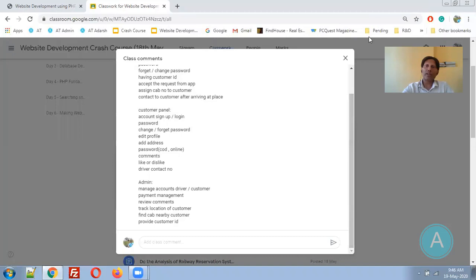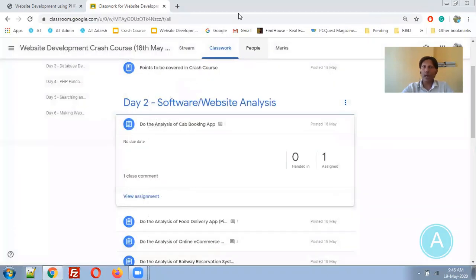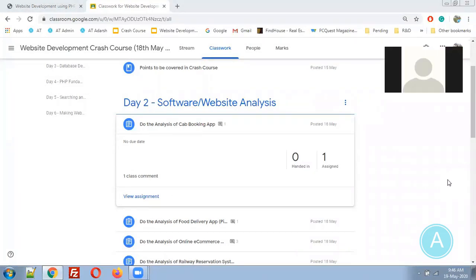So this is the perfect analysis of cab booking applications. Is this concept clear? How to do the analysis? Yes, sir. Basically, if you do the analysis of any system this way, there is a lesser chance of failure of that system. In the market, out of 100 software projects, almost 80 to 90 fail because they are not properly analyzed. So the analysis part is very important for any software.